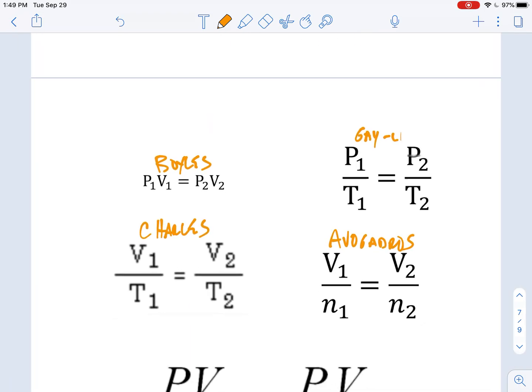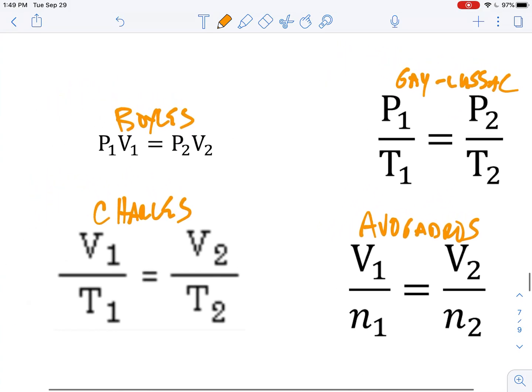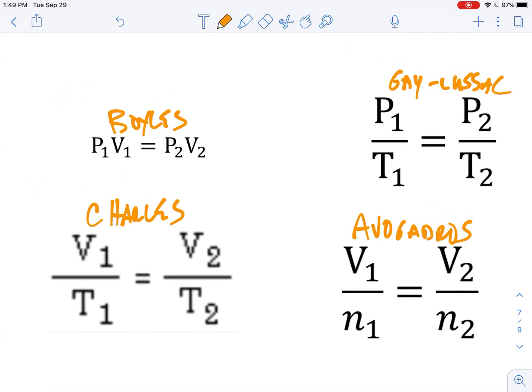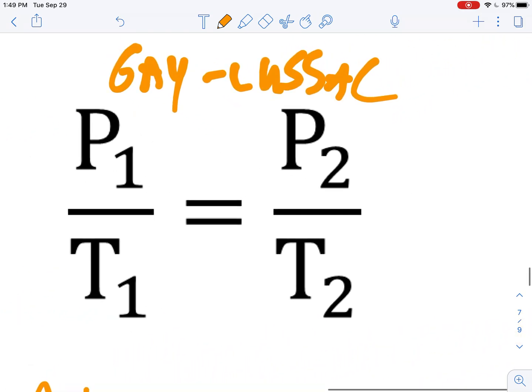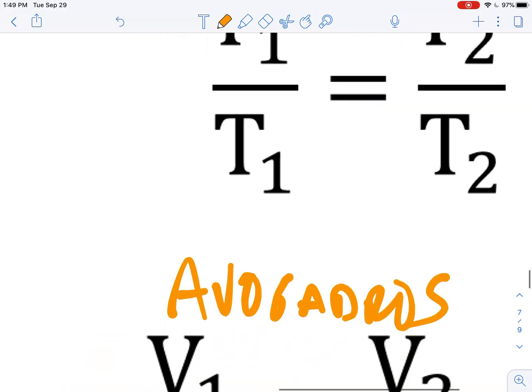And I don't know that specifically they're going to ask you about any one of these specifically. They're not going to say which of the following is Boyle's law. But they are going to expect you to understand that if the volume doubles and all other factors are the same, then the pressure is going to get cut in half. They are going to have you understand that if the temperature doubles and all other factors remain the same, then the pressure is going to double.